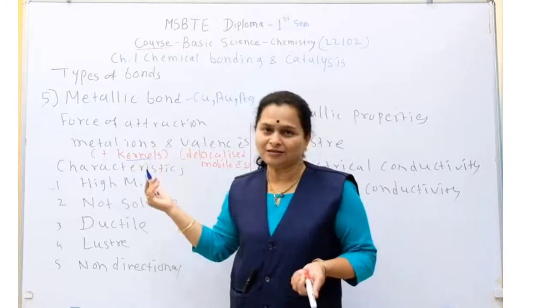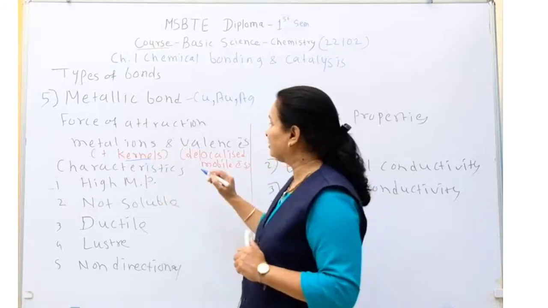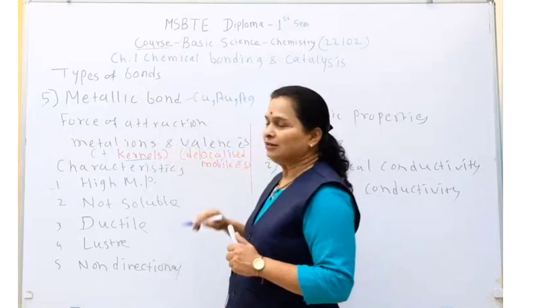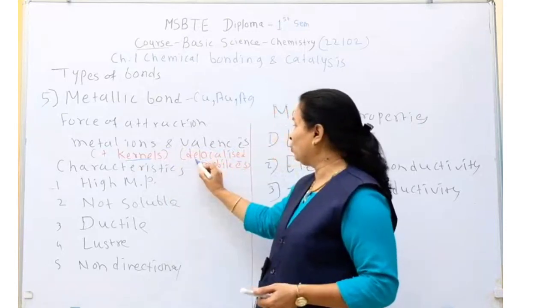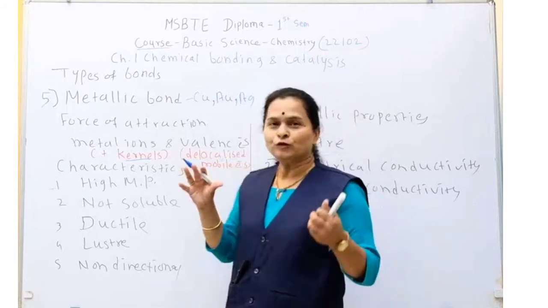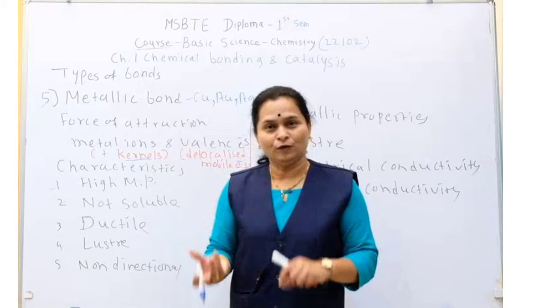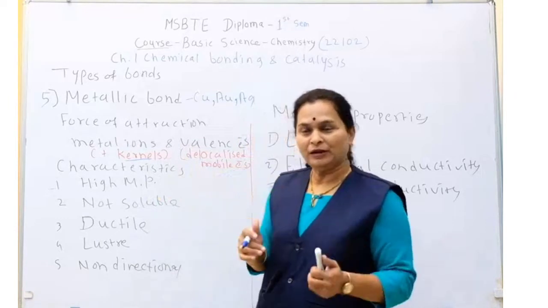This question is asked in the examination: metal ions are known as what? They are known as kernels. And valence electrons are also known as delocalized electrons or mobile electrons. The force of attraction between positively charged metal ions and delocalized electrons is known as the metallic bond.